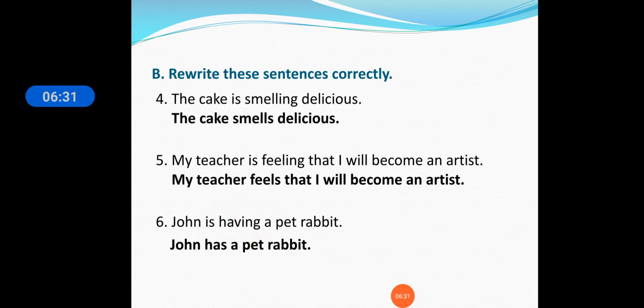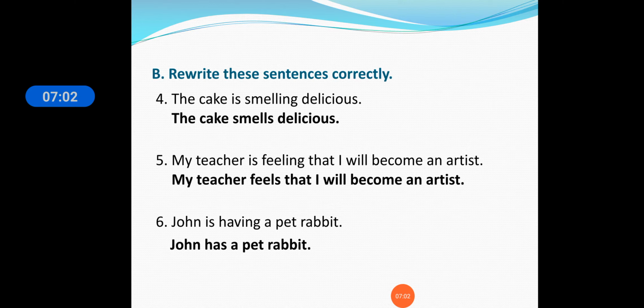So students, what is the meaning of artist? If a painter is there, or any artist who draws pictures. And pet rabbit, what is the meaning of pet? You are keeping the pet at home, right? Dog or cat, you are keeping that in your house, right? That's called a pet. So John has put the rabbit as his pet. The animals which we keep in our house are called pets.